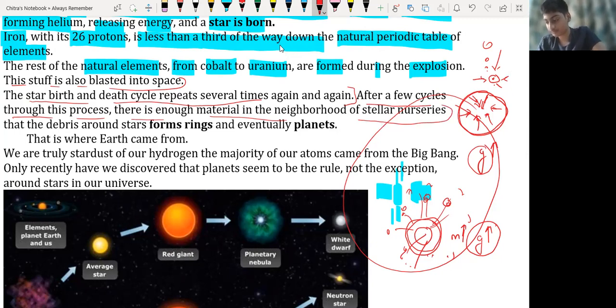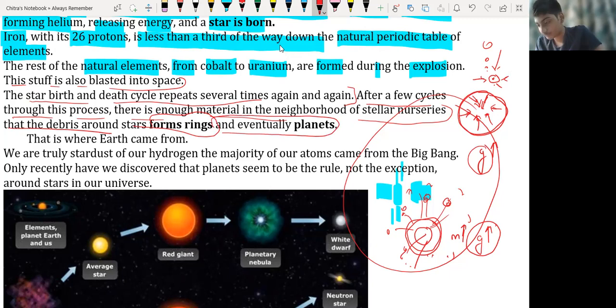That debris started revolving around the sun, and the particles revolving around the sun collected in the form of a mass object, and they become a planet. The debris around the stars first forms a ring and eventually the planet.